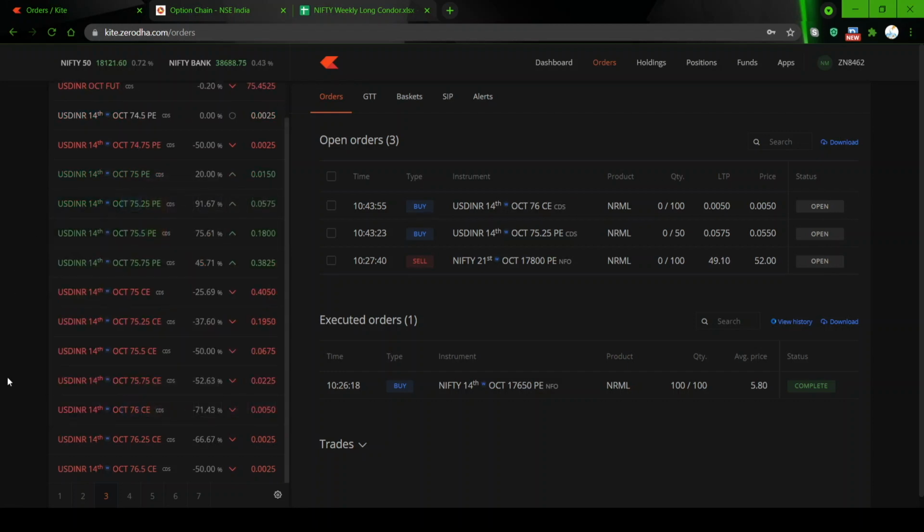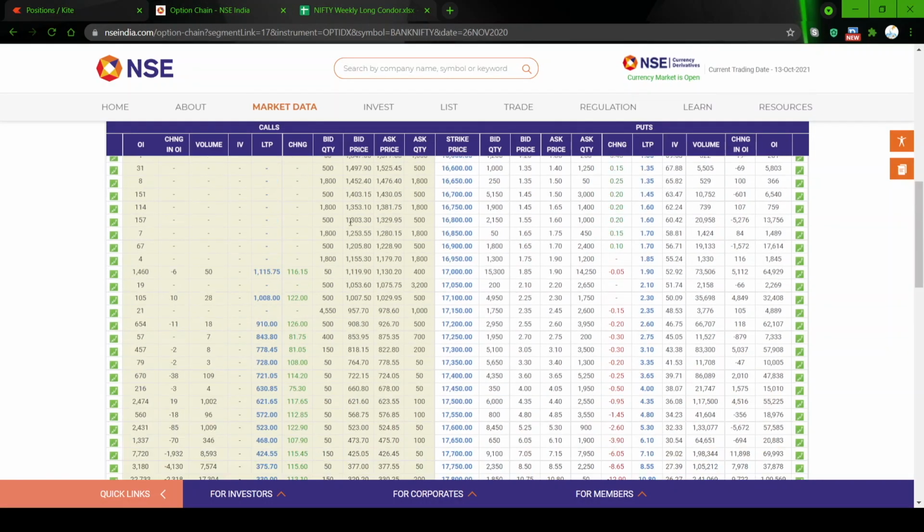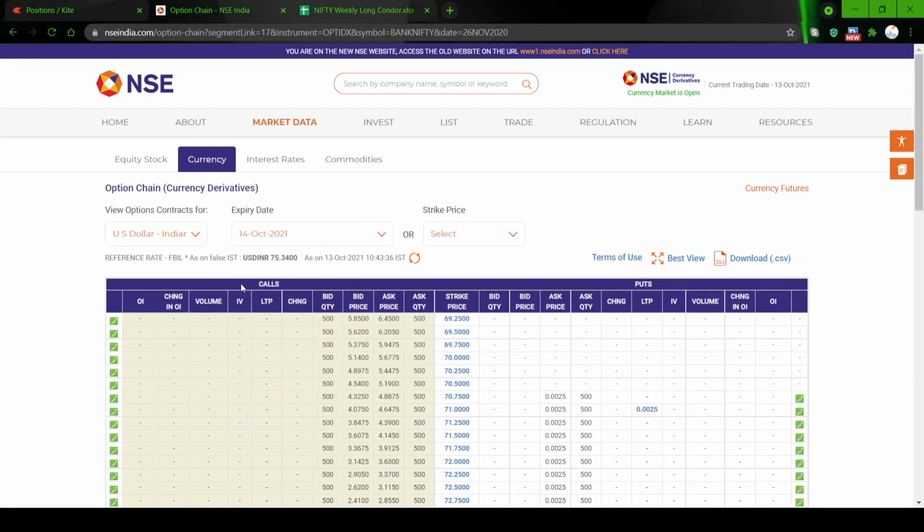The expiry is tomorrow. Right now it is trading at 45.45. So 75.25 is at 6 paisa. Don't go by the futures rate, go by the RBI reference rate. Let us see the RBI reference rate. We'll go to the currency derivative. Yeah, the RBI reference rate is 75.34.